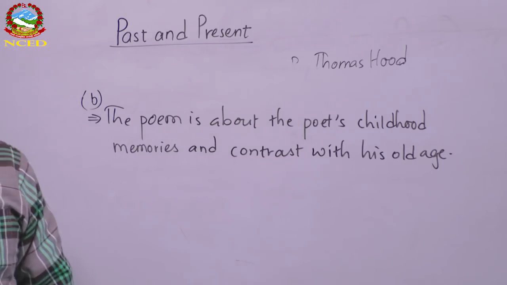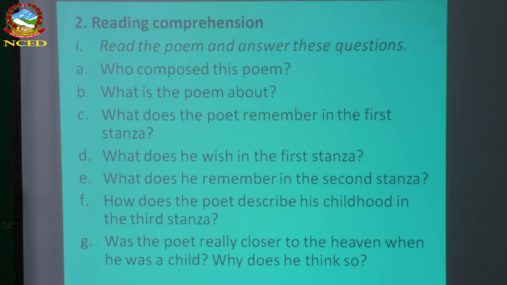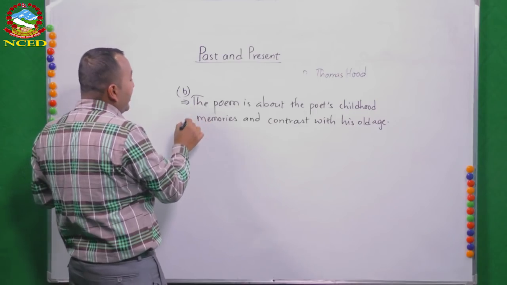Now comes number C. What is in number C on your screen? What does the poet remember in the first stanza? So what does the poet remember in the first stanza? In the first stanza, you can say, the poet remembers the house where he was born and the window from where the sunlight entered.